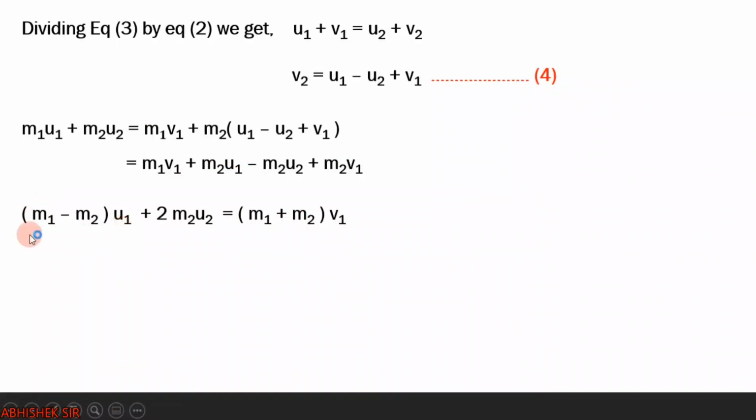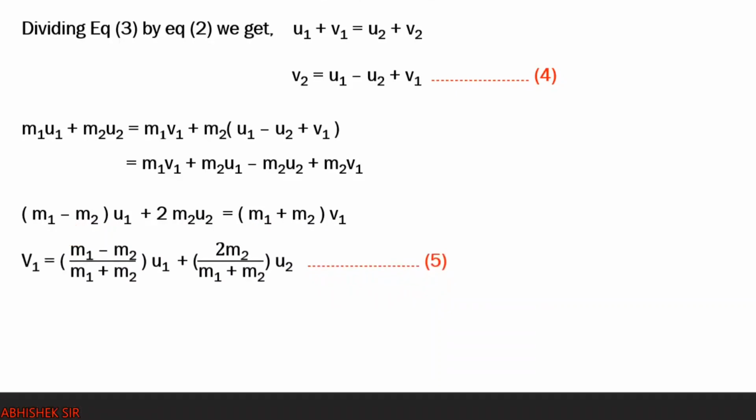Right? So taking u1 common, your scenario will be like (m1 minus m2) into u1 plus 2 m2 u2 equals (m1 plus m2) into v1. Now for finding the formula of v1, you just have to take this bracket to the other side and divide. So finally we have the formula of v1, that is equal to the first term (m1 minus m2) upon (m1 plus m2) into u1. Second term 2 m2 u2 upon (m1 plus m2).